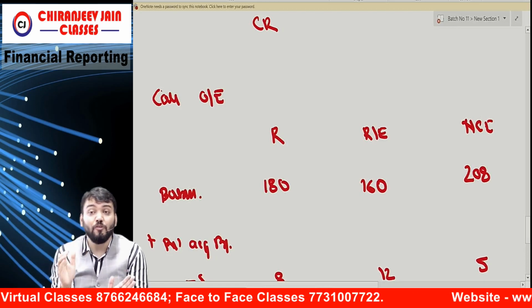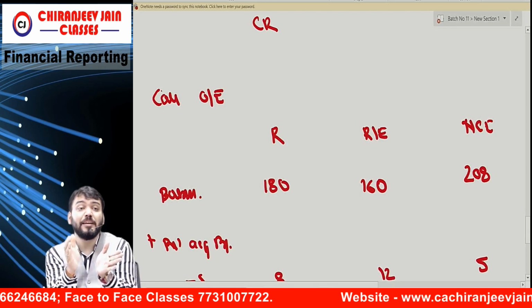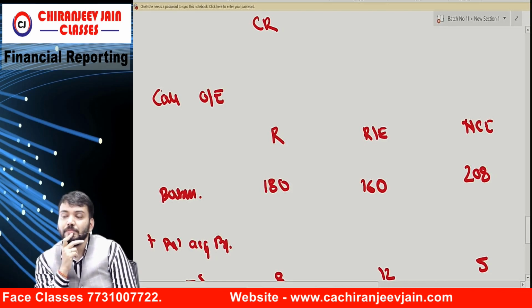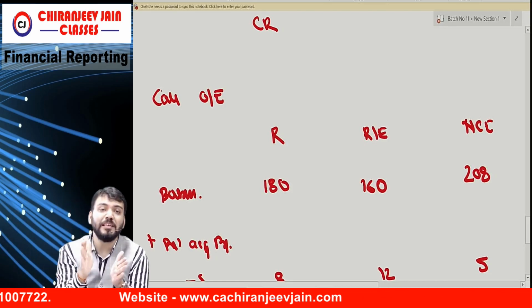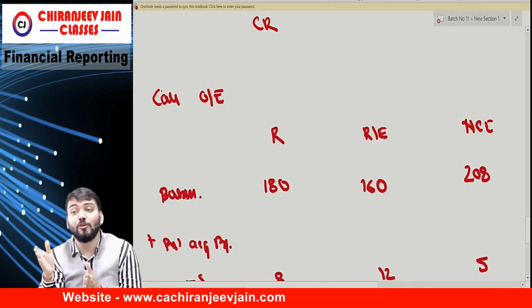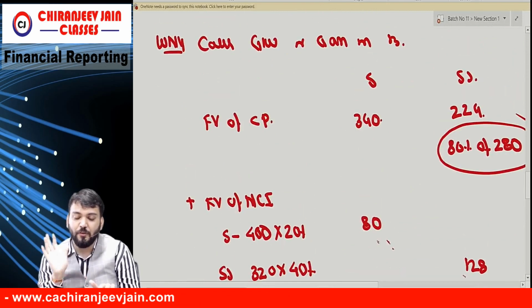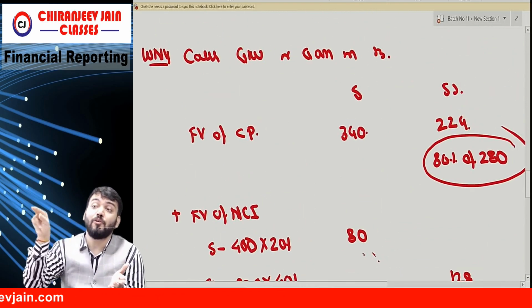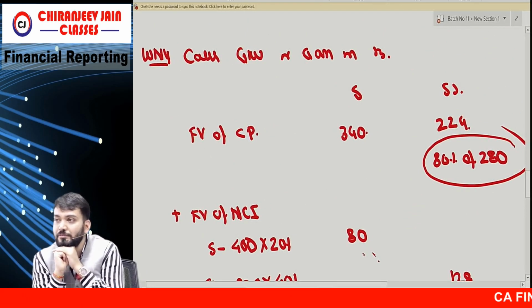Think and say, how much has P paid to acquire control over SS? Acha, how much has P paid to acquire control over S? How much? 340. How much has P paid to acquire control over SS? How much?